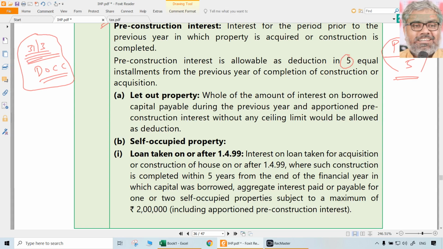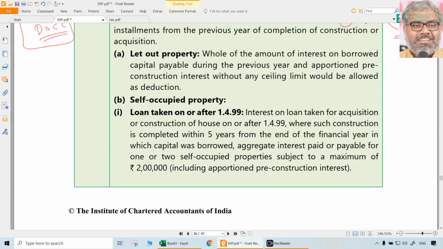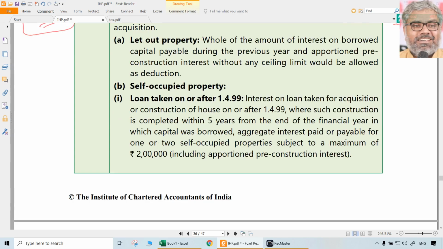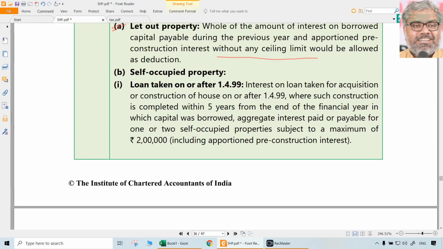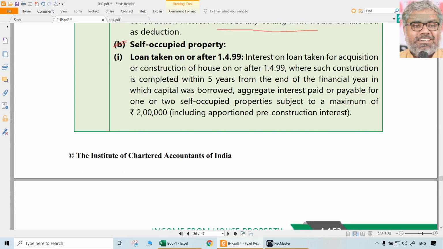That will be normally allowed, simple direct calculation, entire amount is allowed as deduction. Then what about interest deduction? How much will be? For let out property, no limit, without any ceiling limit. For let out property, 24B deduction will be allowed. But self-occupied property, yes. For self-occupied property, if loan is taken on or after 1499, subject to certain conditions.